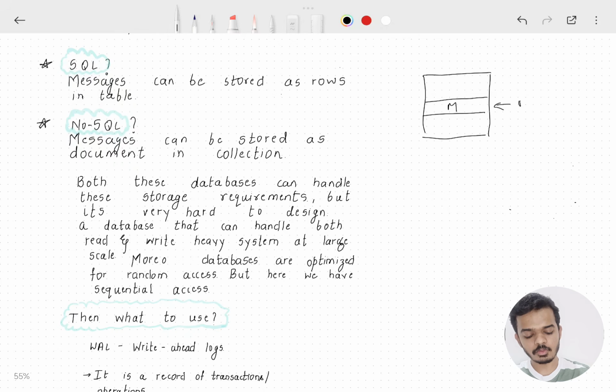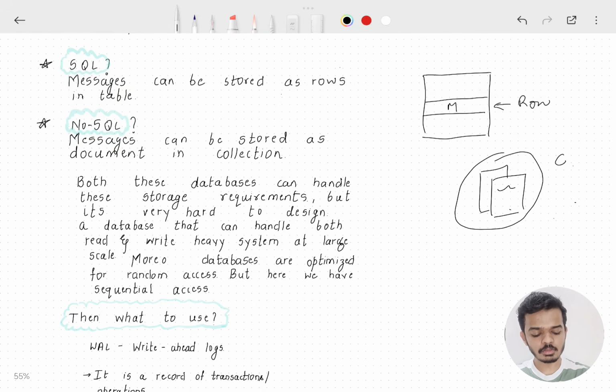If we choose to use a NoSQL database, then messages can be stored in the form of documents, and these documents can be stored in a collection. So both SQL and NoSQL databases will be able to deal with this, but there is a problem.